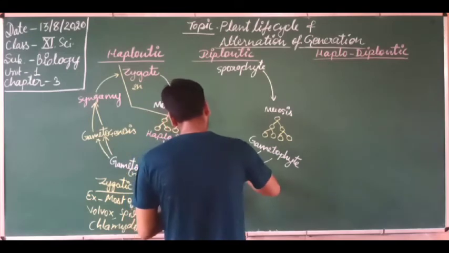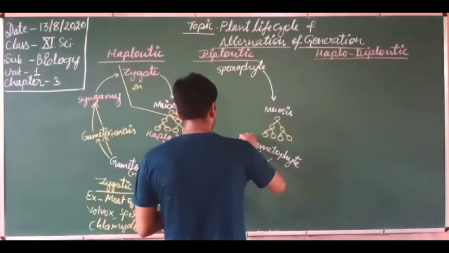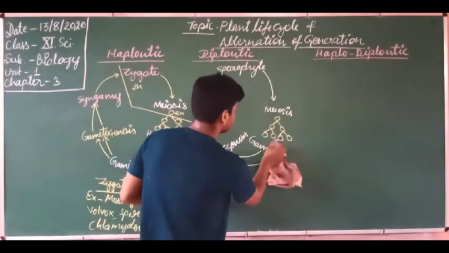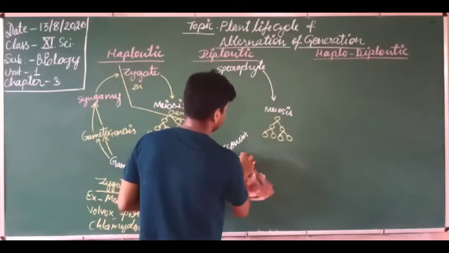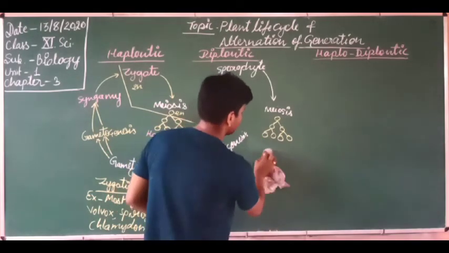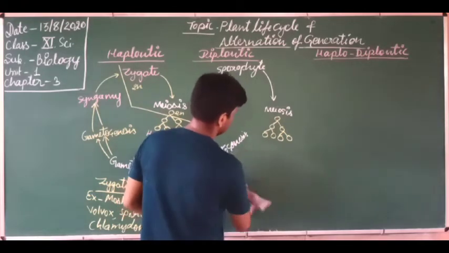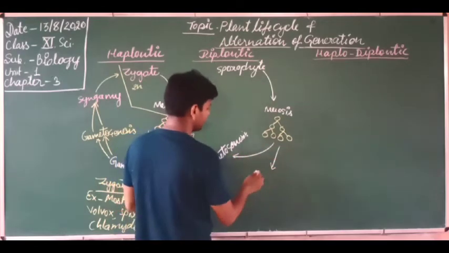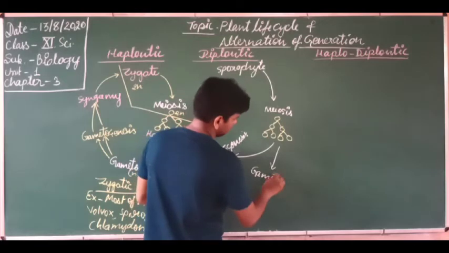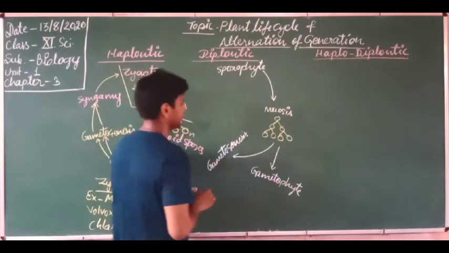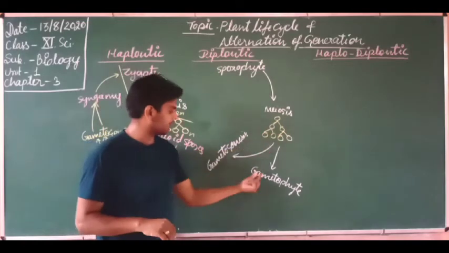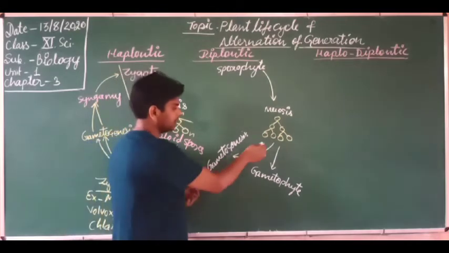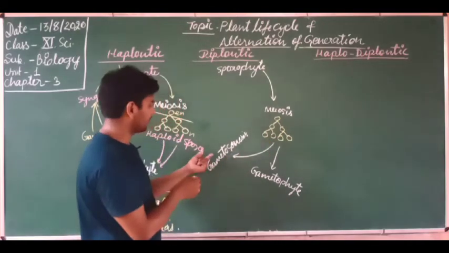Dear students, here you are looking that this may also form the gametophyte, and these are the spores, these produce the gametes with the help of the gametogenesis process.